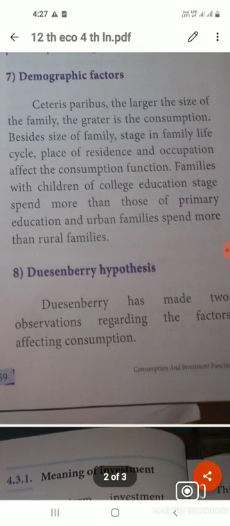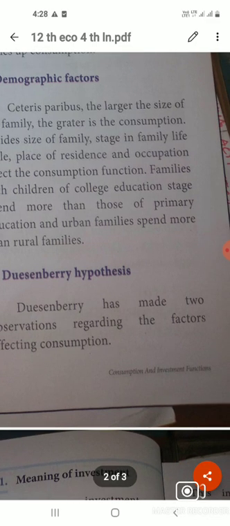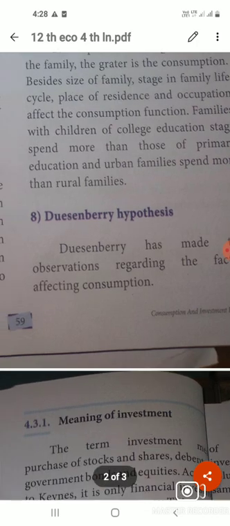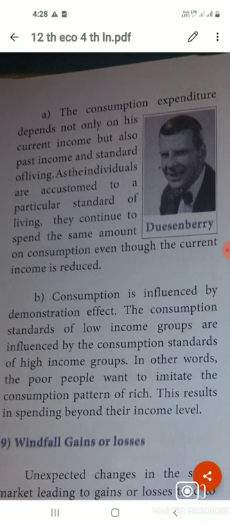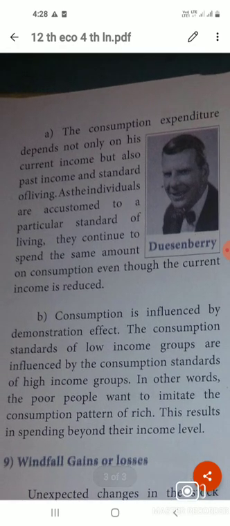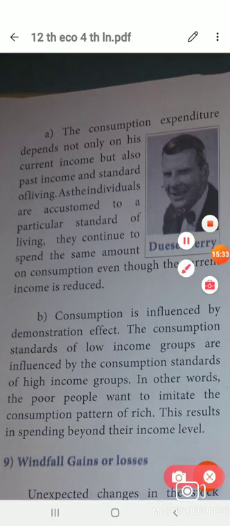And then the Duesenberry hypothesis. Duesenberry was also one of the economists. He made an observation regarding the factors affecting consumption. Consumption expenditure depends not only upon current income but also on past income and standard of living. So we do not use all of this income; immediately we have to spend from our past saving.